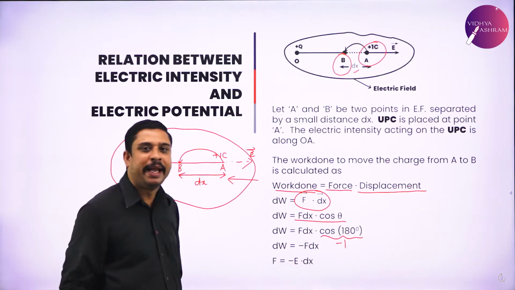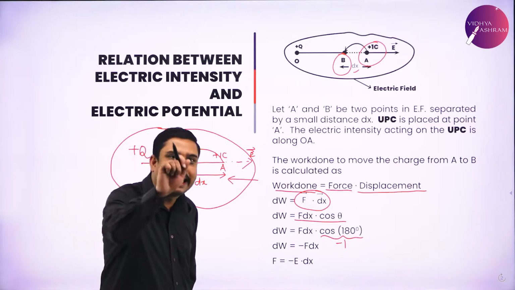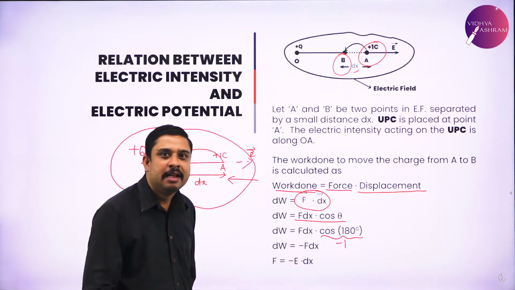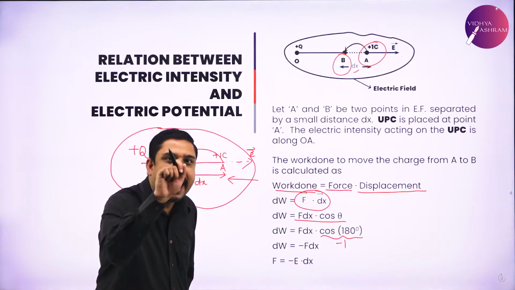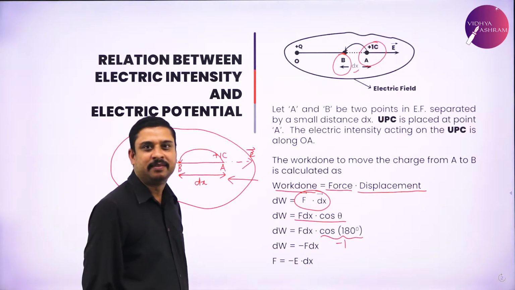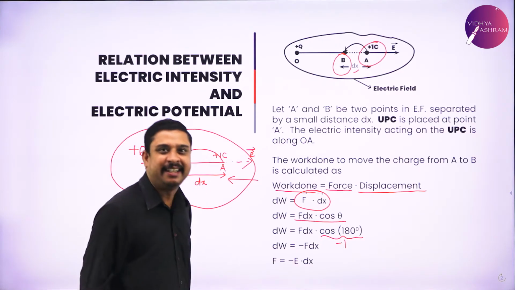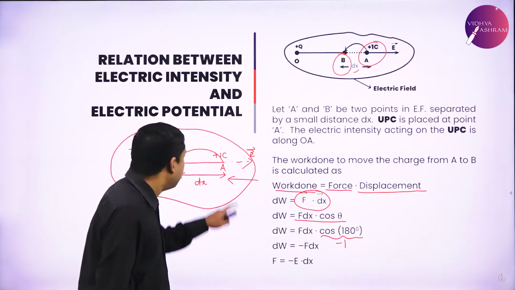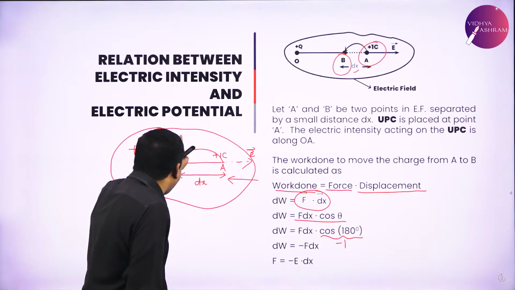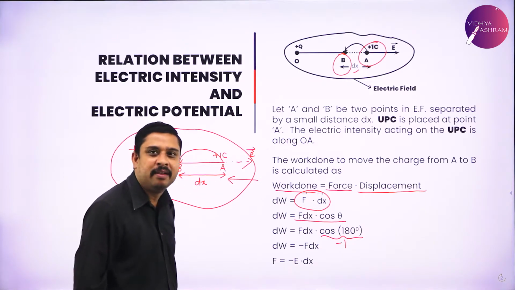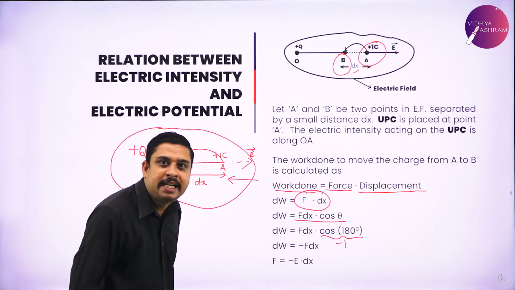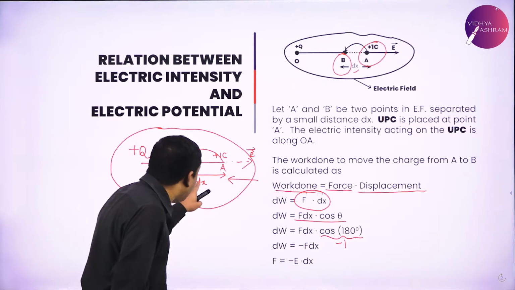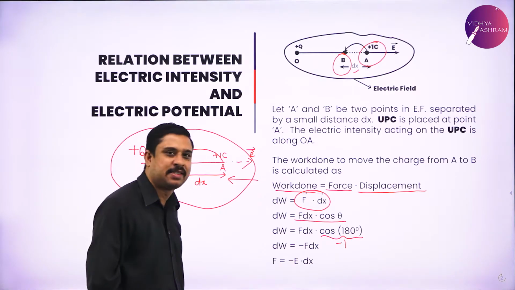So again I repeat, I am calculating the small amount of work required to move my charge from the point A to the point B, where the displacement is very small, what I call as dx.